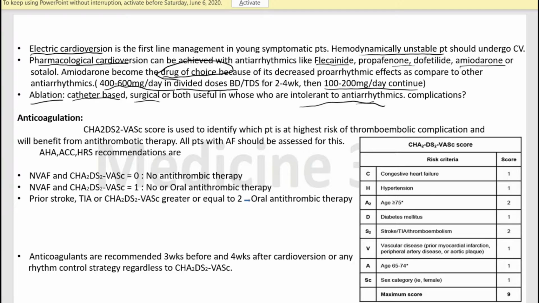What is the criteria for anticoagulation? We decide whether we want to start the anticoagulation or not on the CHADS-VASc score.